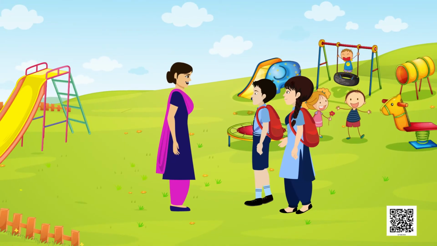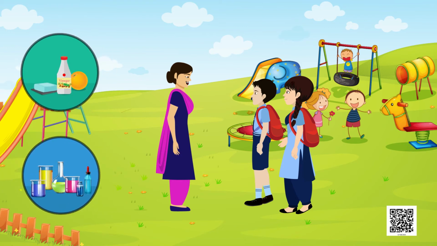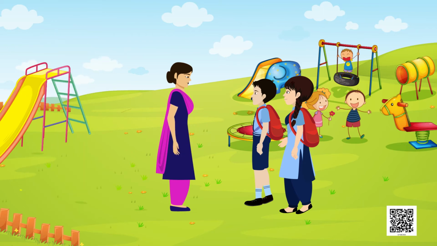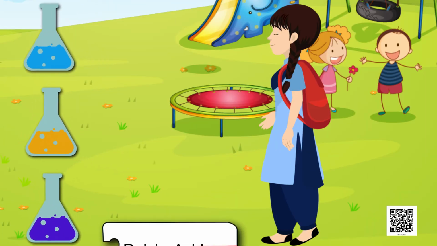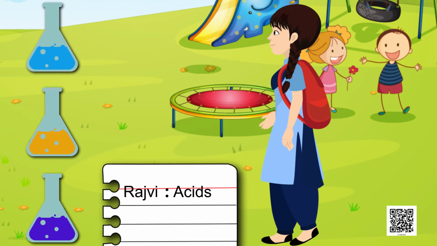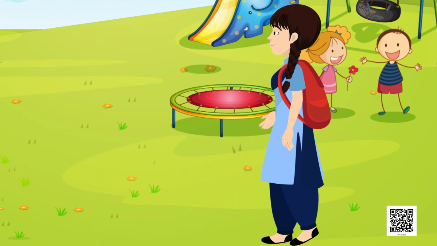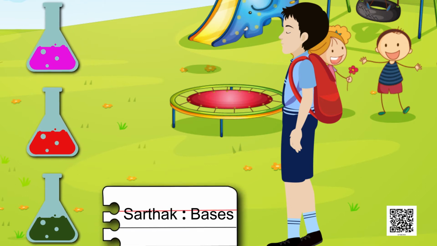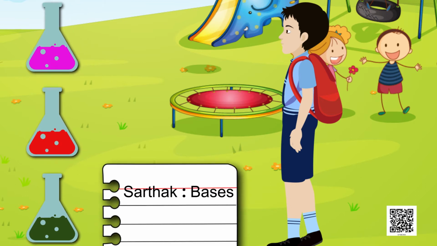Children, here in this park, you're going to find some substances with a red dot. Some of these are acids and some are bases. So, Rajvi, you have to find all acids, and Sarthak, you try to find bases.